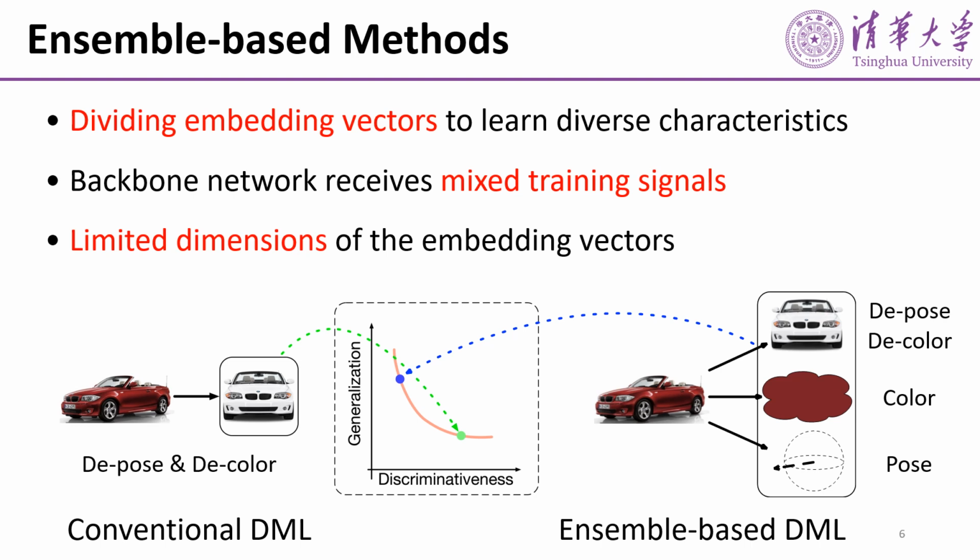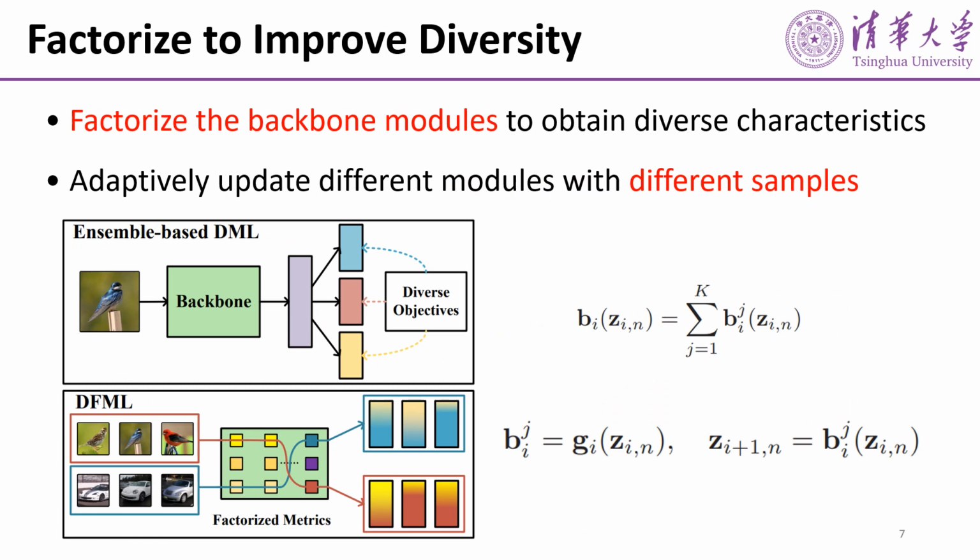However, the backbone network still receives mixed training signals from samples. Additionally, the final performances are always limited by the dimensions of the embedding vectors. Under such circumstances, we propose to factorize the backbone modules to obtain diverse characteristics, and we adaptively update different modules with different samples.